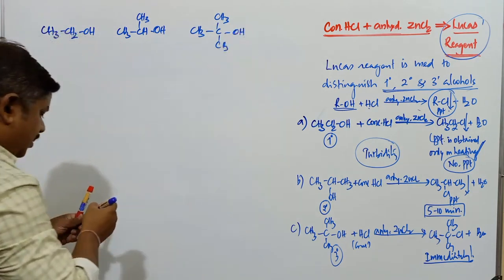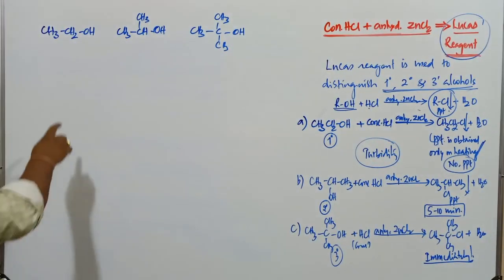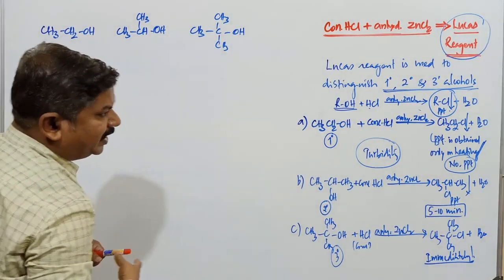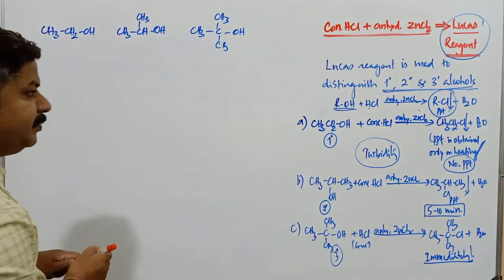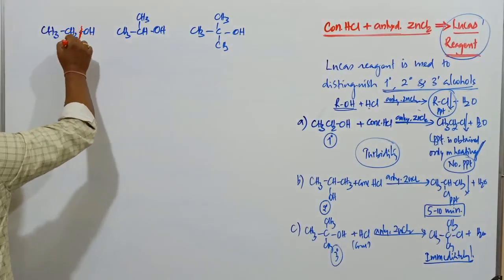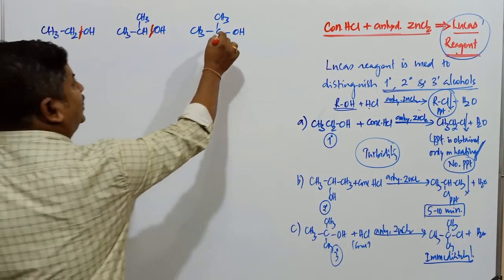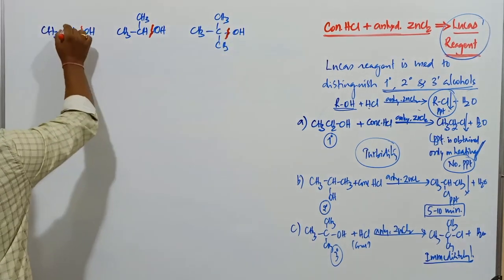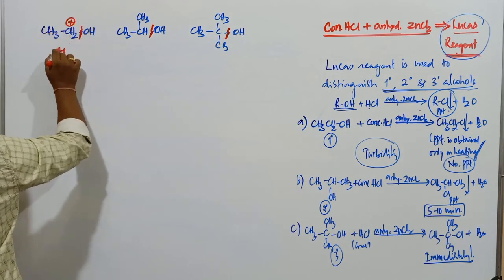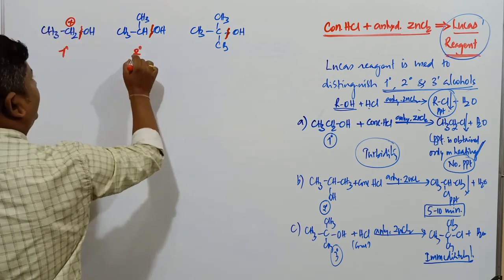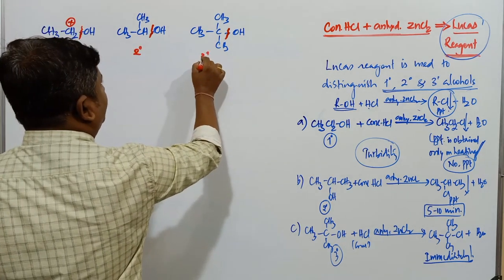In all these reactions, when these compounds react with concentrated HCl and zinc chloride, which bond is cleaved, students? This bond is cleaved. Here this bond is cleaved. Here this bond is cleaved. What is the type of carbocation? This is a 1 degree carbocation. This is a 2 degree carbocation. This is a 3 degree carbocation.